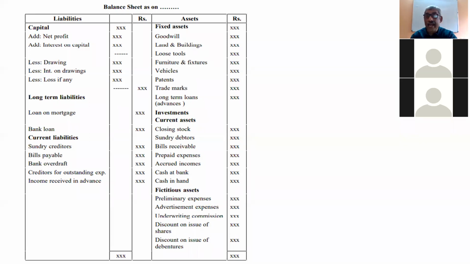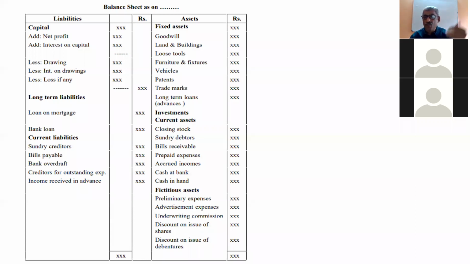Then there are current assets like sundry debtors, bills receivable, prepaid expenses, accrued incomes, which I will explain later, cash in hand, and cash at bank. Then some fictitious assets, like preliminary expenses, those expenses you have incurred in advance before starting the business, or some advertisement before starting the business.